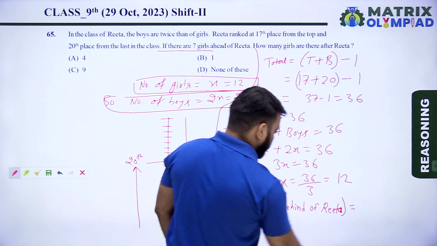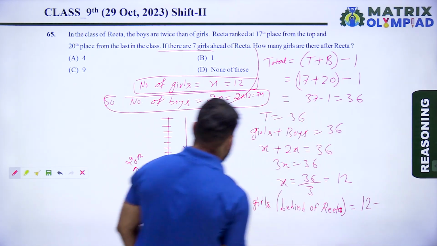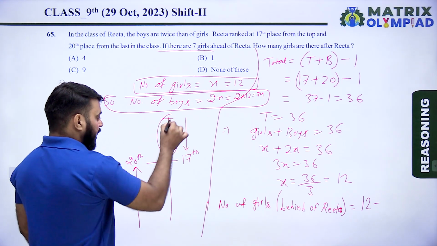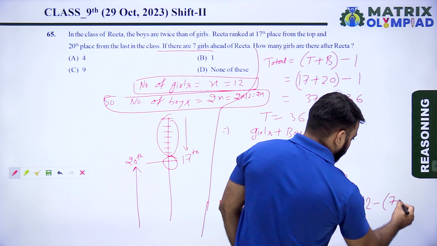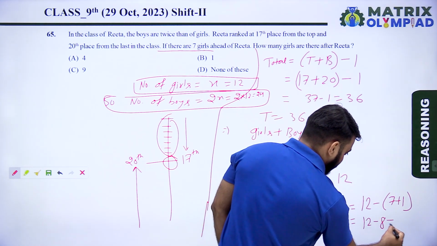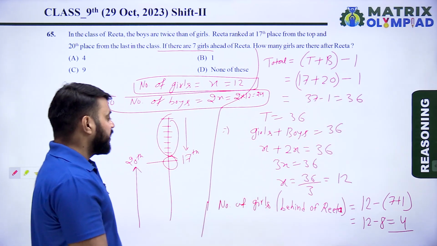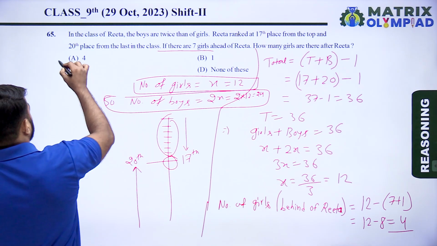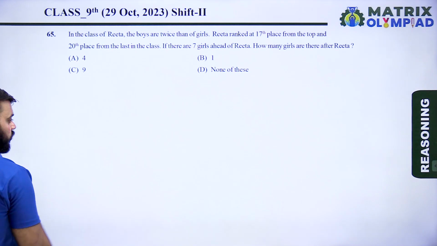Behind Rita is equal to total girls, 12, minus 7, plus 1 Rita. So 7 plus 1 includes Rita. So 12 minus 8 means 4. So there are 4 girls behind Rita. So here the answer is option A. Option A is the correct answer of this question. So let's move on to the next question.